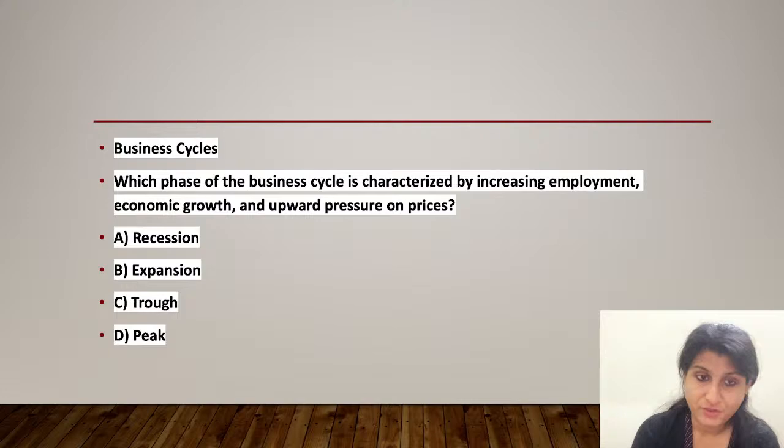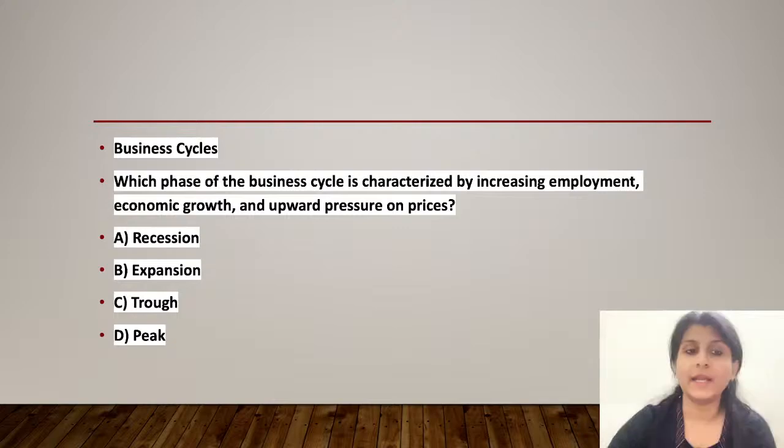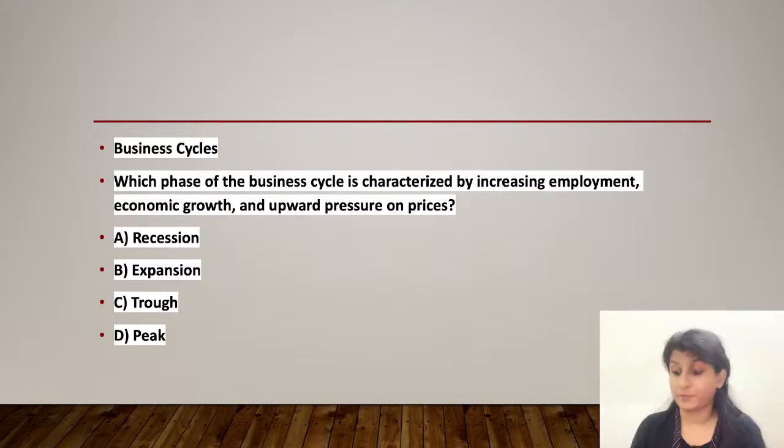This is the phase before reaching the peak, where economic activities are on the rise. We are still rising, not at the top point. That means we are in the expansion phase in this question. So the right answer here is option B. I hope it is clear.